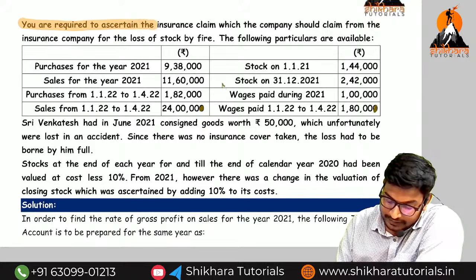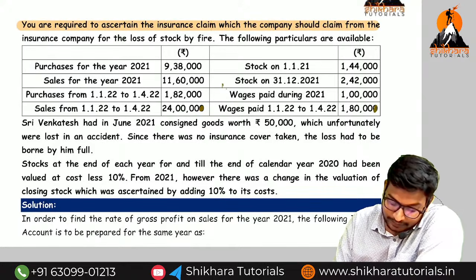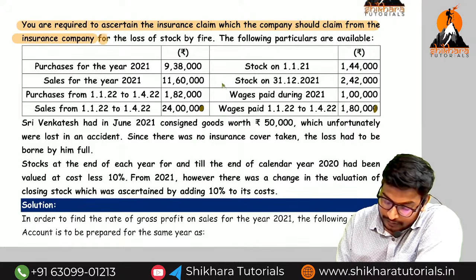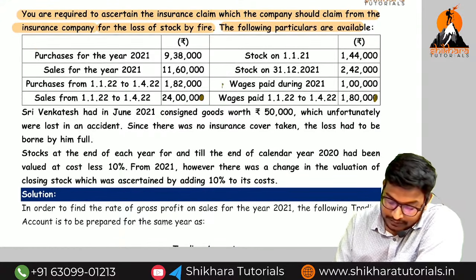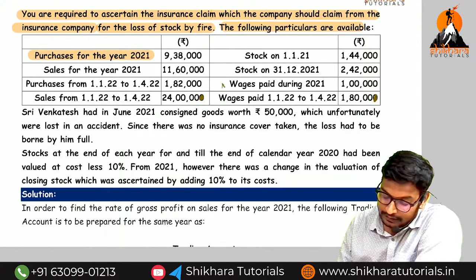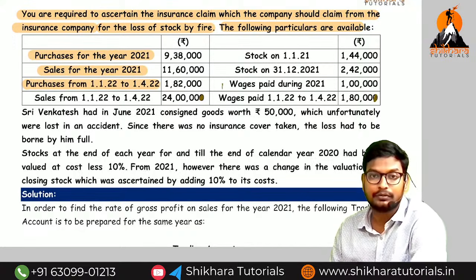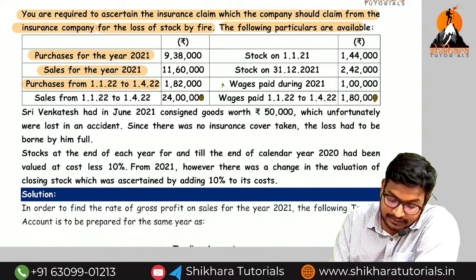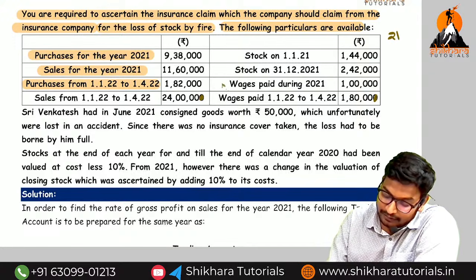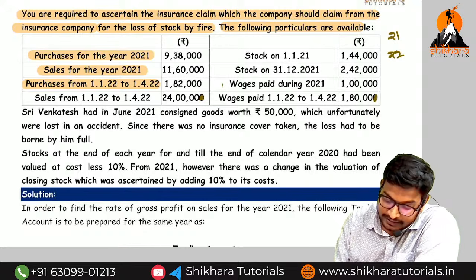You are required to ascertain the insurance claim the company should claim from the insurance company for the loss of stock by fire. The following particulars are available: purchases for the year 2021 and sales for the year 2021, and purchases from 1/1/2022 to 1/4/2022. That means calendar year. So what is the previous year? The previous year is 21. What is the current year? 22. So these are all the information related to which year?